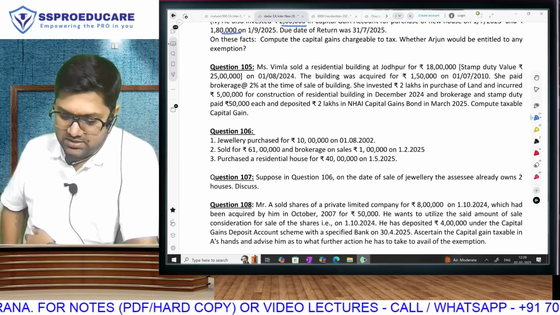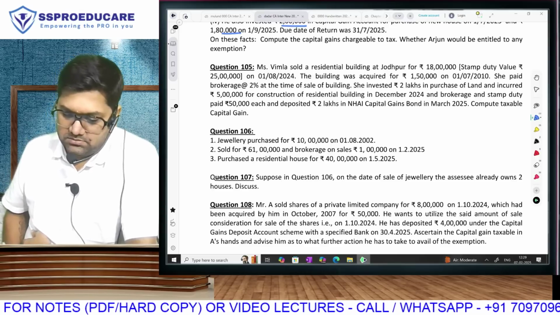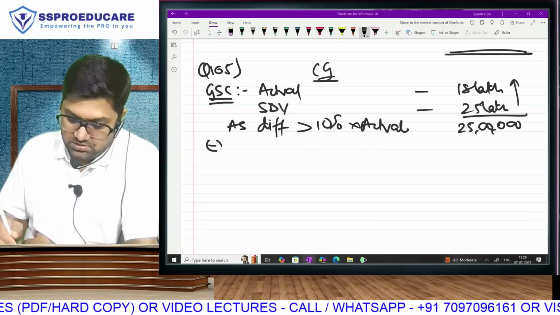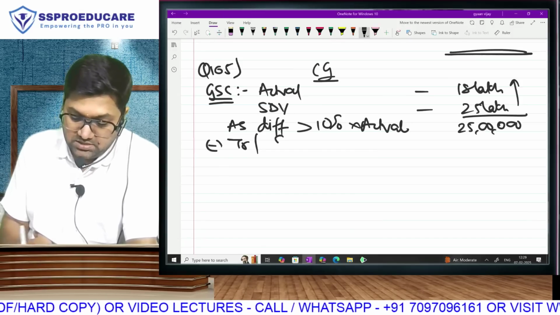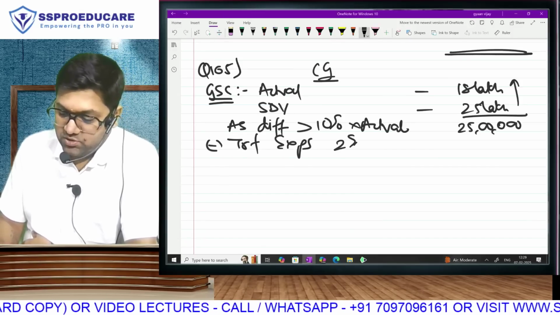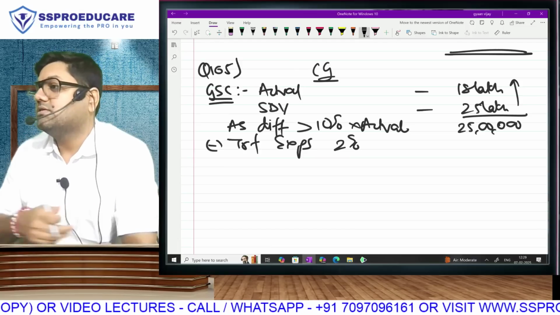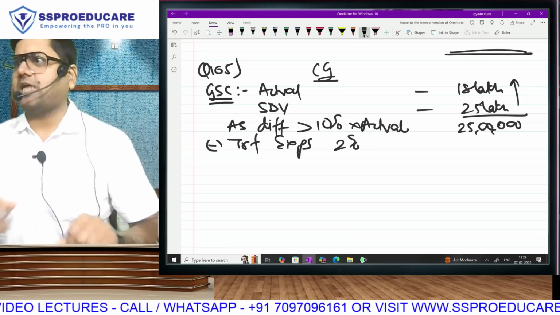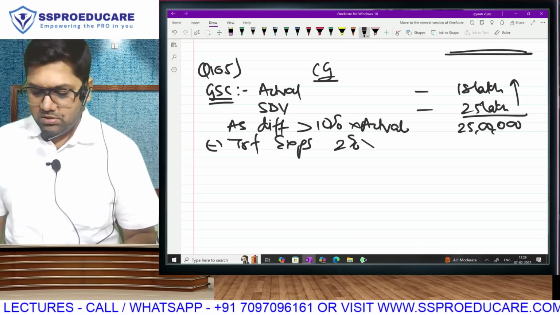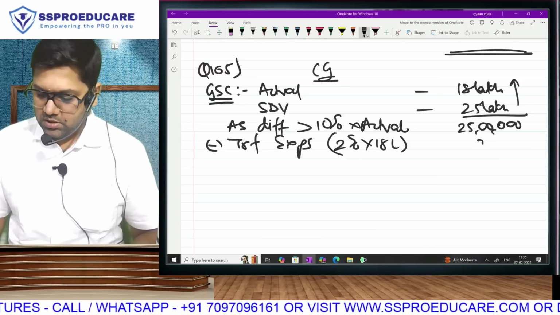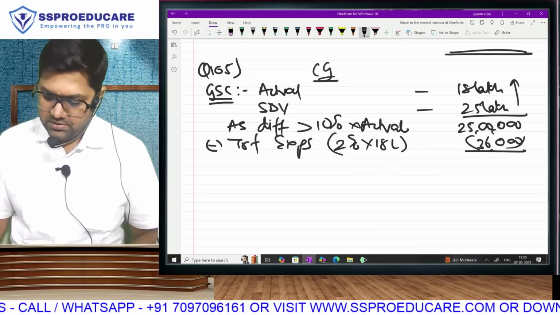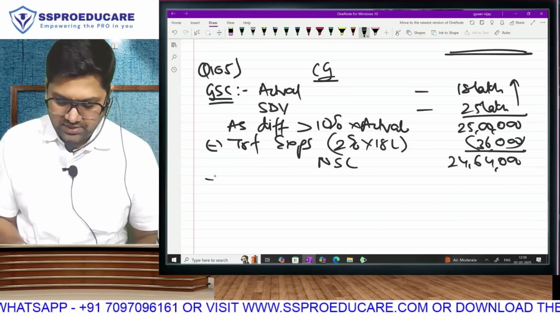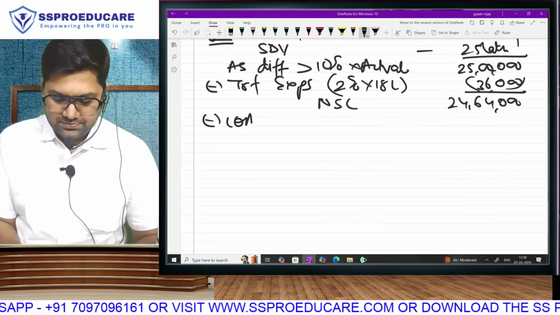Minus transfer expense. How much? 2%. 2% of 25 lakh rupees. Why 18 lakh? GSC is 25 lakh, then why 18 lakh? Because we don't pay broker on stamp duty value. We will pay broker on actual. Correct or no? Very good. Net sale consideration 24 lakh 64,000 minus cost of acquisition.